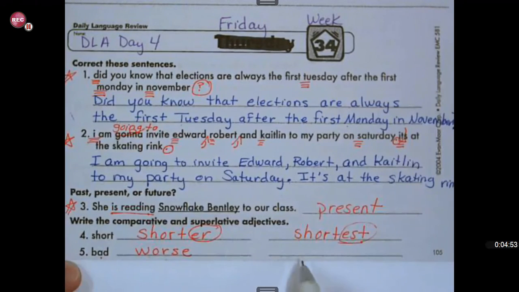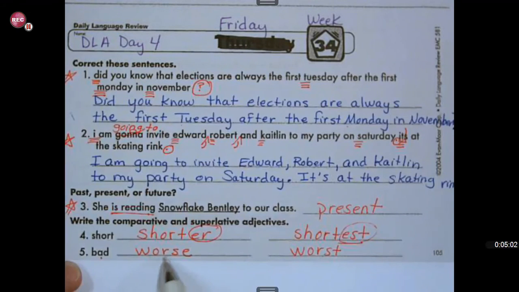But if you're talking about all the movies, you would say it's the worst movie ever. So worse would be comparing two things, and worst would be comparing many things. So that is the difference between comparative and superlative adjectives. So if you got those right, go ahead and give yourself a star.